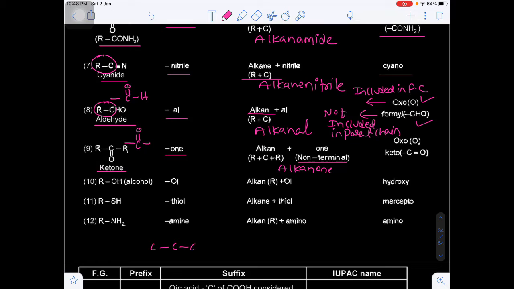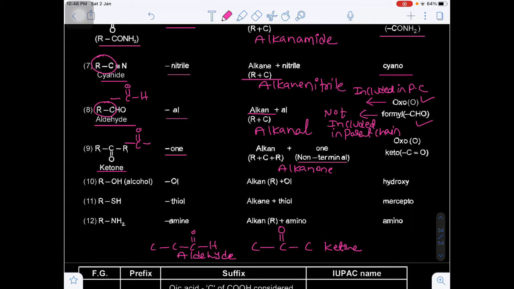The last carbon is known as the terminal carbon. If it is other than the terminal carbon, suppose in the middle carbon you are taking the C double bond O, that is a non-terminal ketone, and terminal will be the aldehyde, because in the terminal only C double bond OH will be present. So aldehydes and ketones.